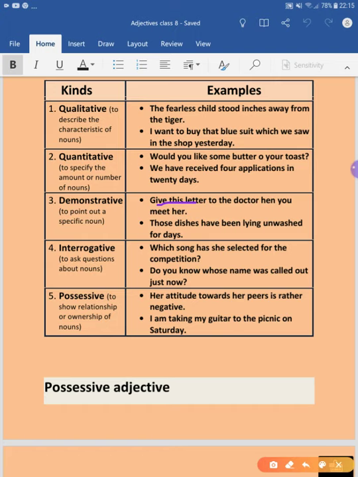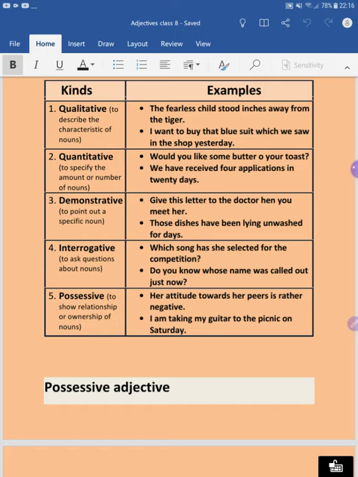This letter. And letter here is the noun, and since the adjective coming before a noun is also known as an attributive adjective, it is demonstrative as well as an attributive adjective.